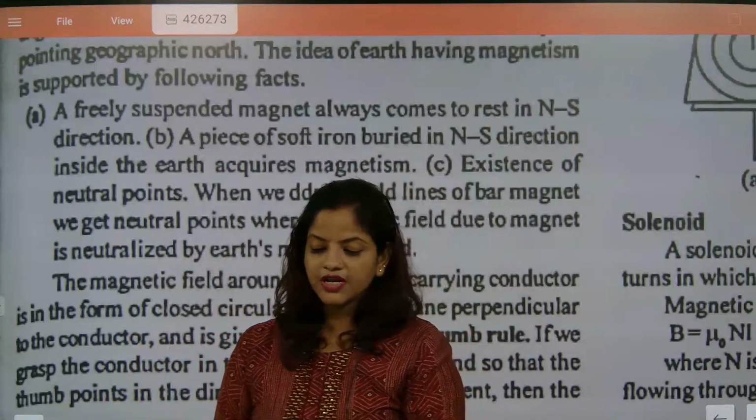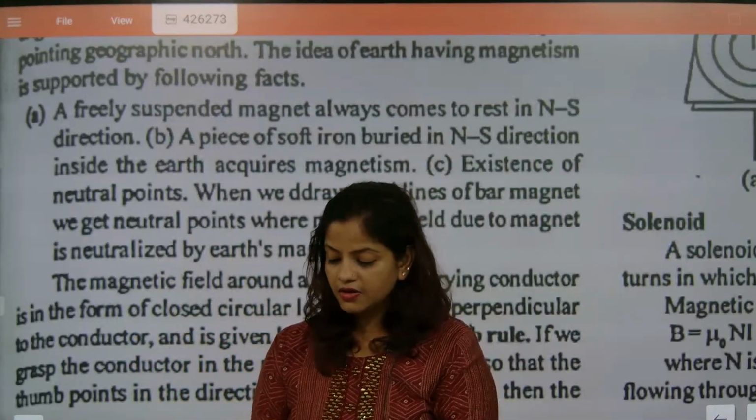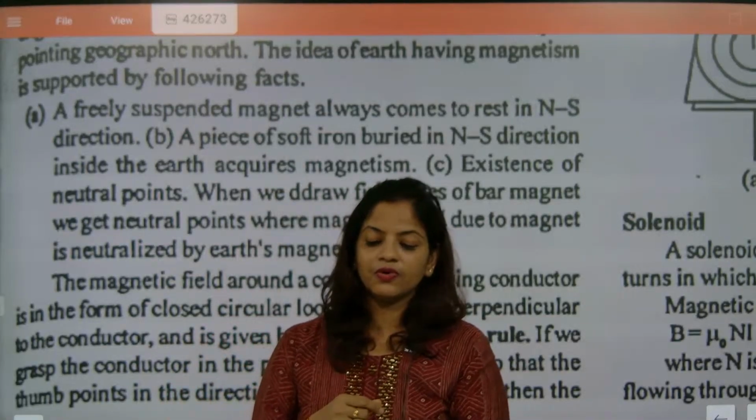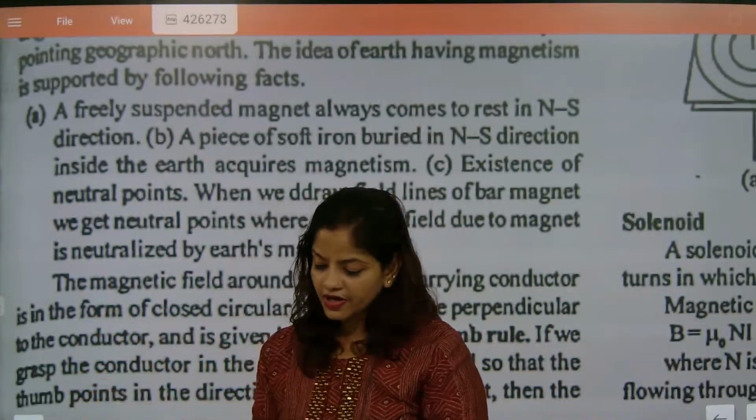Yes, so you need to understand that all the iron materials are ferromagnetic in nature. But one thing is there, that SPDF contents are there now.